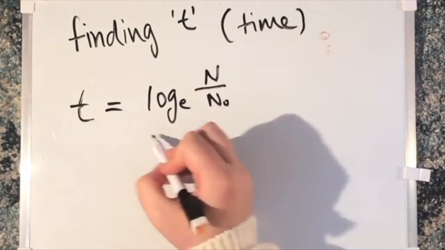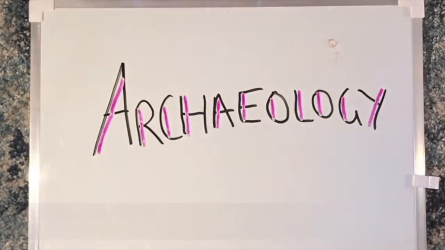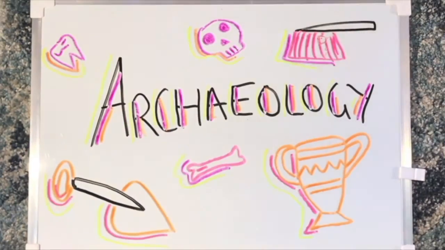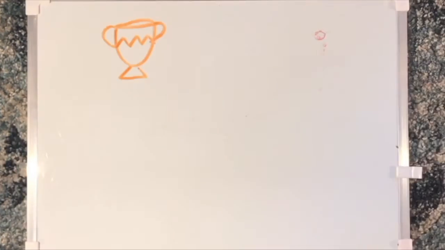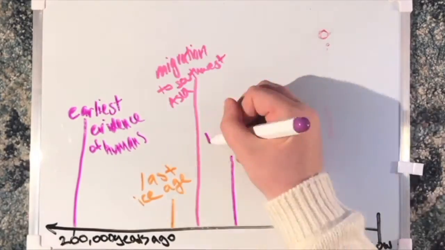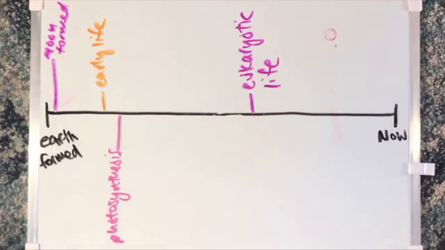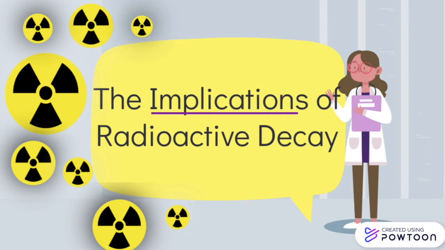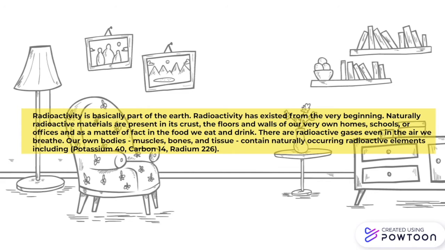Finding t is useful in many fields, notably playing a central role in the development of scientific method within archaeology, importantly establishing absolute dating rather than relative. It has helped us better understand our own history, as well as placing this within the entire history of our Earth. The implications of radioactive decay.